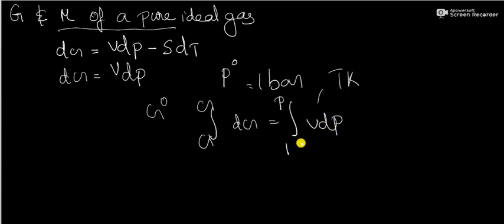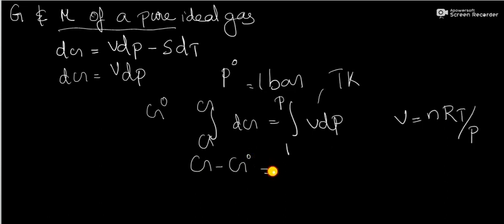And for n moles of an ideal gas, V is equal to nRT by P. So this equation becomes G minus G0 equal to integral 1 to P nRT by P dP.